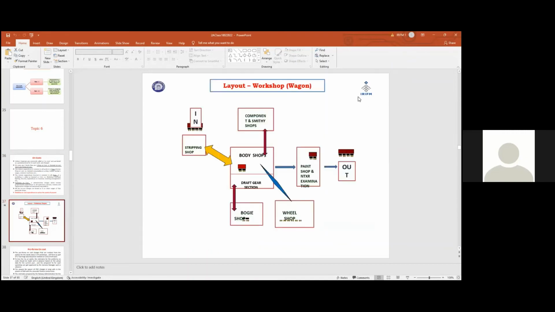There is an end lighting here. There is an item which is moving the material or moving the vehicle from here to here. So there is a traversal. Its expenditure: sanitation, cleanliness, and general lighting. So many items which are incurred to all shops in common is known as general on cost.